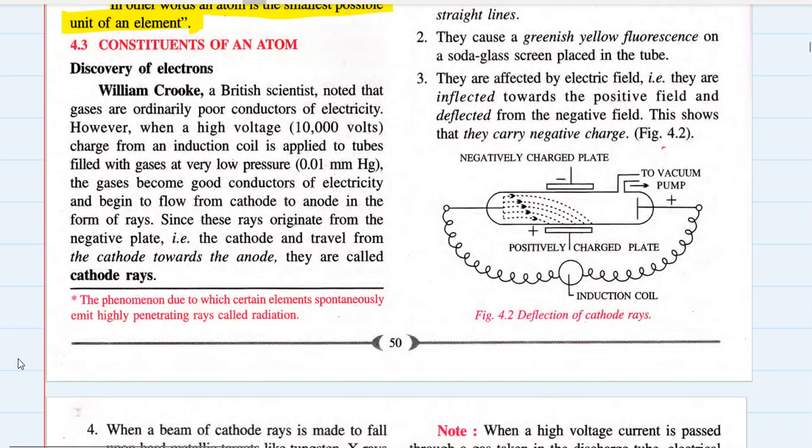Constituents of an element. Now, what is an atom made up of? Very important question. Let's start with a story. Now we are going into the history of science, history of physics or chemistry, you can say. You are studying chemistry, but this particular topic belongs to physics originally. All these scientists who discovered what an atom is made up of were originally physicists. But since some layers of physics and chemistry overlap, and some topics are common between them, we can't exactly say that this is physics or chemistry. So we talk about these topics as science overall.